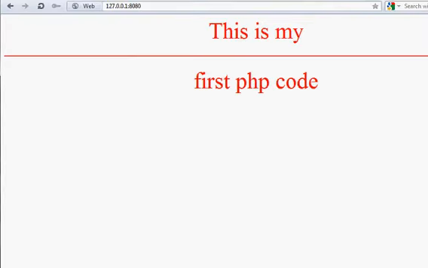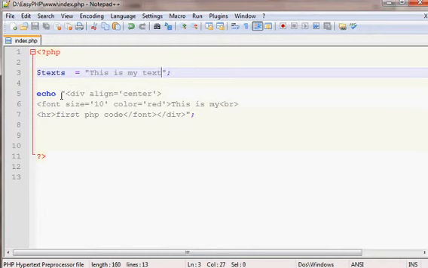If you search the source code, it will not show anything because you didn't tell PHP to show something, but the code is in there in PHP.